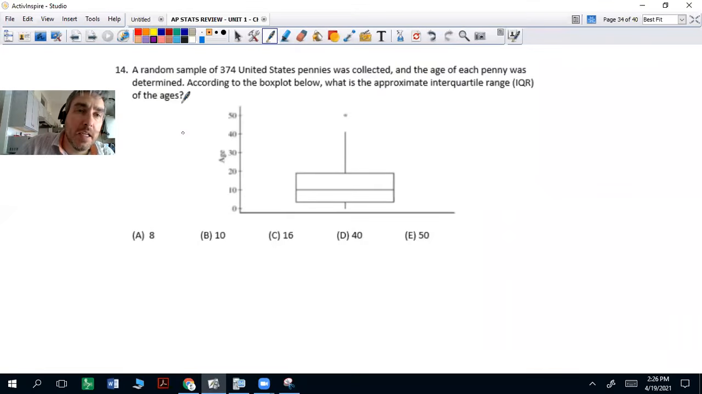Okay, question 14. Random sample of 374 United States pennies was collected. The age of each penny was determined. According to the box plots below, what is the approximate interquartile range, IQR, of the ages? Well, interquartile range is Q3 minus Q1. So we got to estimate these here. Let's see here. It looks like it's just slightly under 20. And this one is, I don't know, 4 or 5, something like that. So let me just say, I don't know.